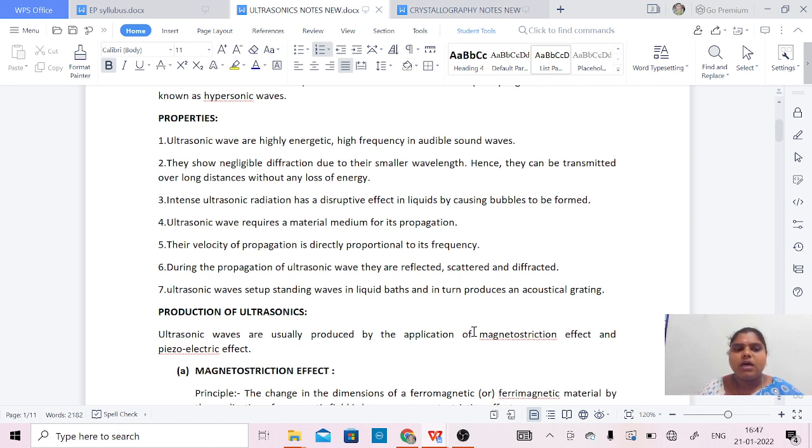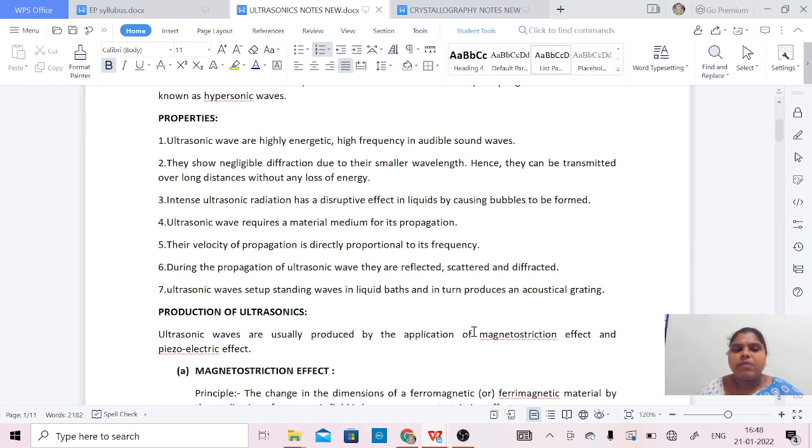Intense ultrasonic radiation has a disruptive effect in liquids by causing bubbles to be formed.